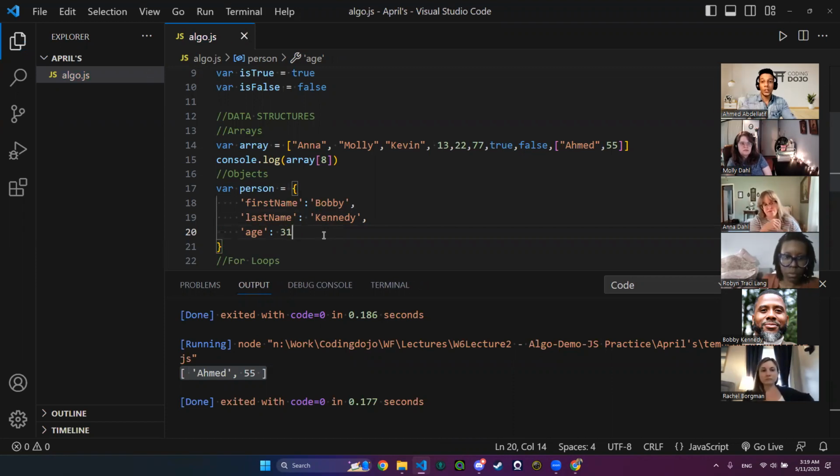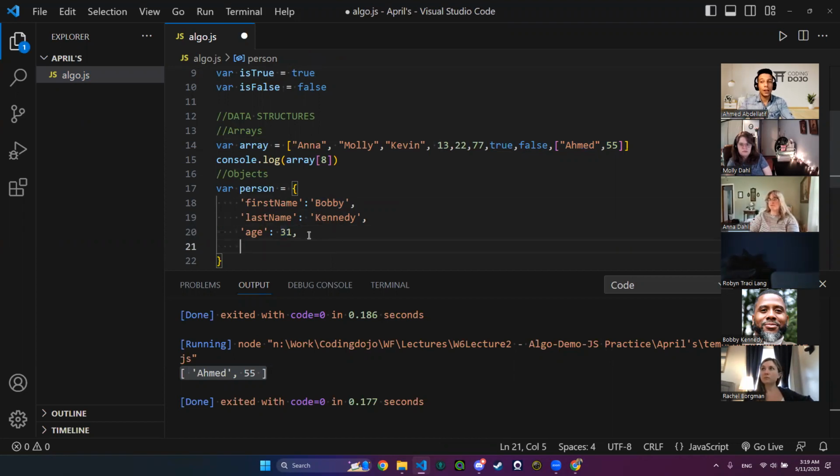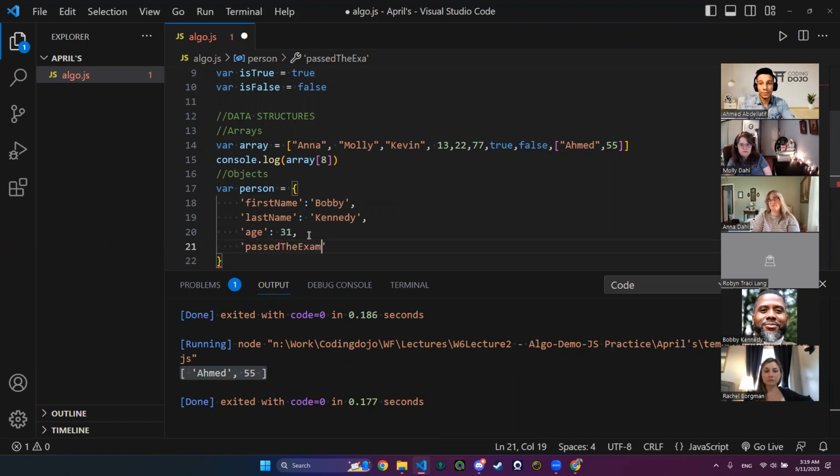Just as arrays can hold many data types, objects as well can hold different data types. This is a string and this is an integer. Let's see what if we want to add another data type or another key and value. Let's try booleans. Let's think of passed the exam.